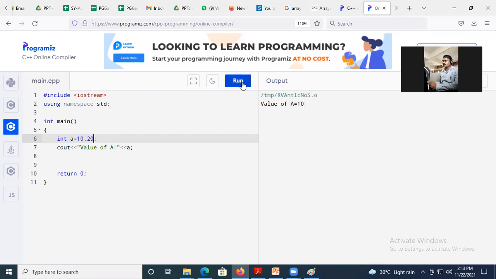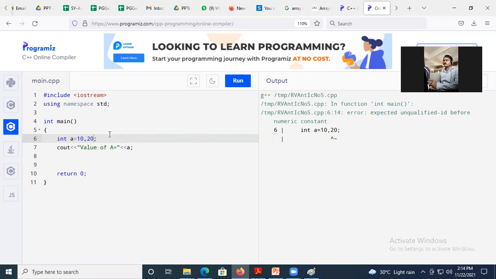Let's say I will run the program. What it indicates: unexpected, unqualified before numeric constant. So for constant, I have only one value. For the variables, I can store only one value. If I wish to give multiple values for one variable, then I need to go with the concept of array, provided the value must be of same type.